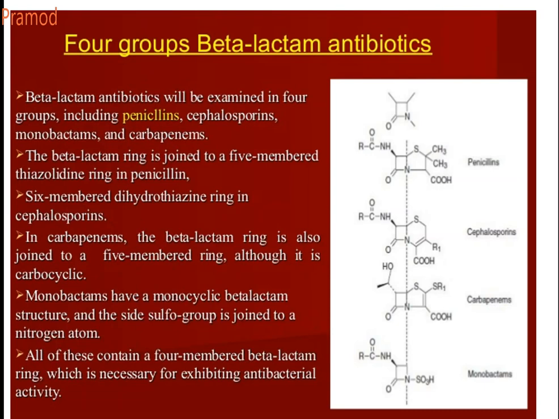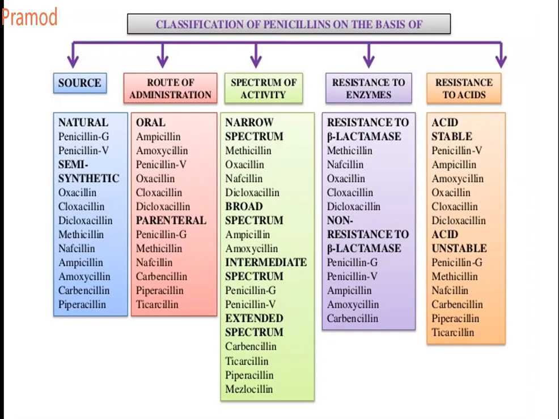So these are the 4 groups of beta-lactam ring containing antibiotics. First class is penicillin, second class is cephalosporin, third class is carbapenems, and the 4th class is monobactams. Now the classification of penicillins on the basis of their source, route of administration, spectrum of activity, resistance to enzyme, and resistance to acid.